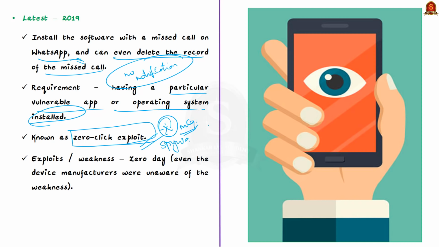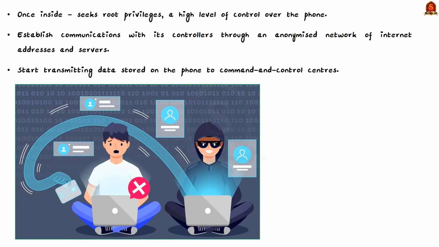See, Pegasus uses several such exploits or weaknesses to enter Android and Apple phones. Many of these exploits were reportedly zero-day. That means even the device manufacturers were unaware of these weaknesses. Pegasus can also be delivered over the air from a nearby wireless transmitter or manually inserted if the target phone is physically available.